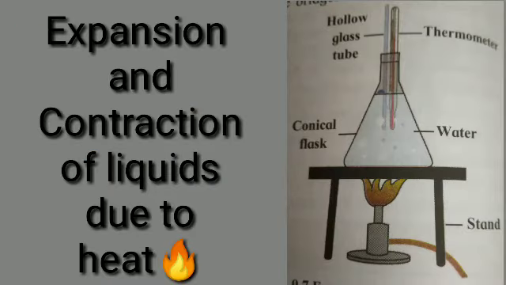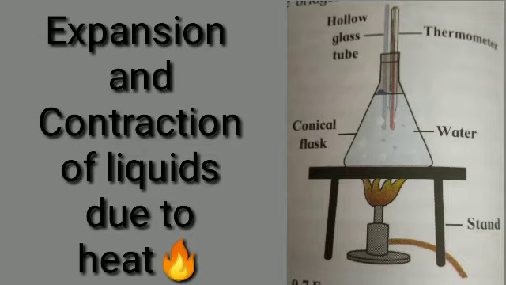Next is expansion and contraction of liquids due to heat. For this, the necessary apparatus are a 500 ml conical flask, 2-hole rubber stopper, glass tube, measuring ruler, thermometer stand, wire gauze, burner, graph paper, etc. Now let's see the procedure. Fill the conical flask completely with water, insert the glass tube and the thermometer in the 2 holes of the stopper and fit it to the conical flask. Observe the diagram shown over here.